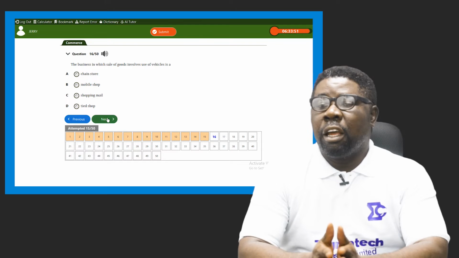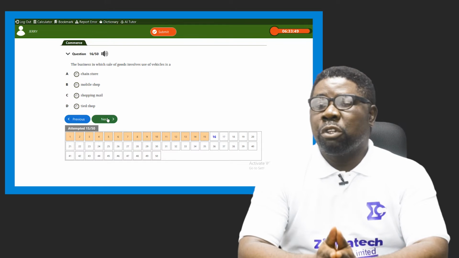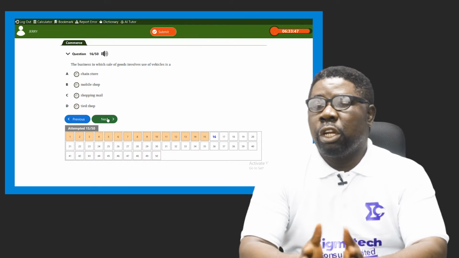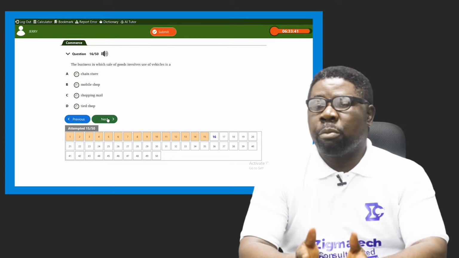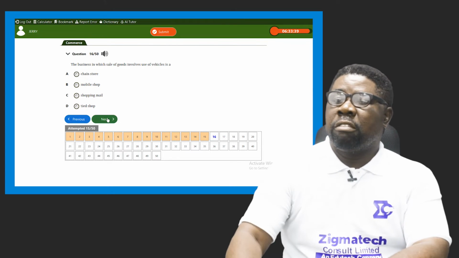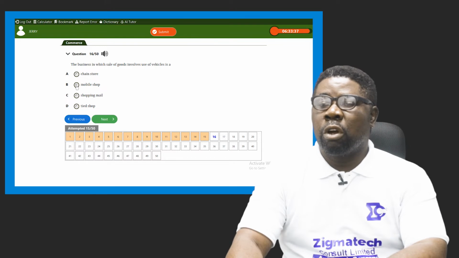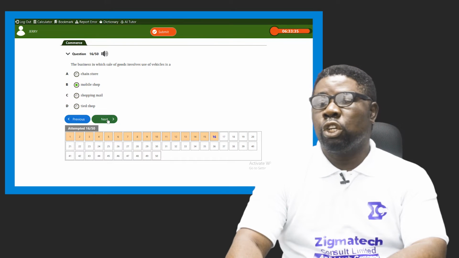So the answer that we have here: option A says chain store, option B says mobile shop, option C says shopping mall, and option D says tied shop. The answer is not hidden. The answer is option B, mobile shop.